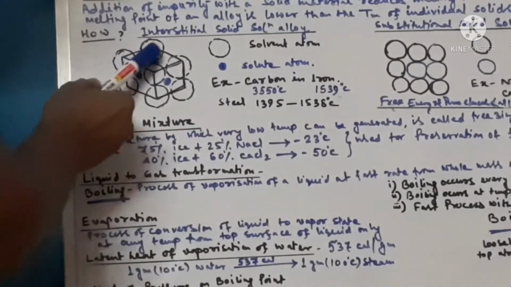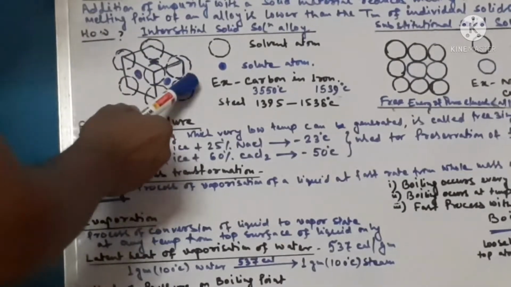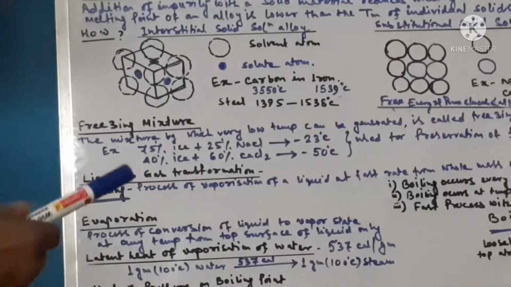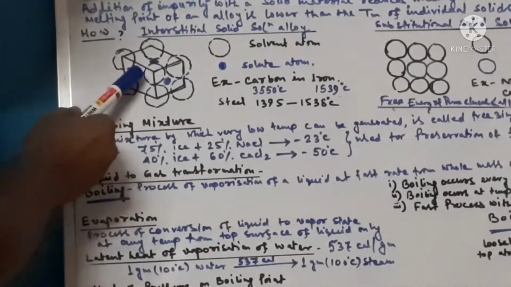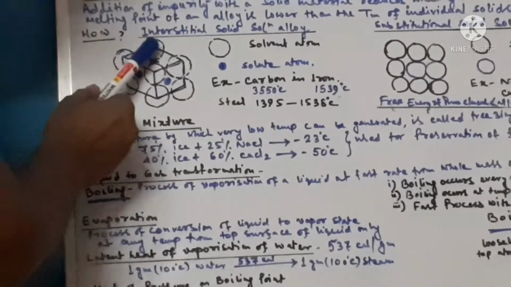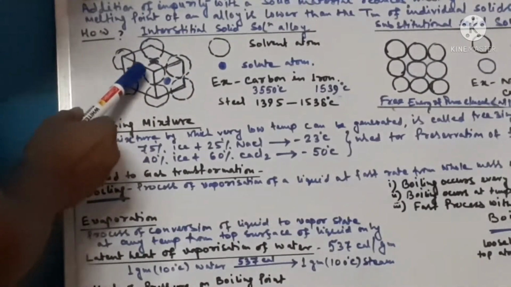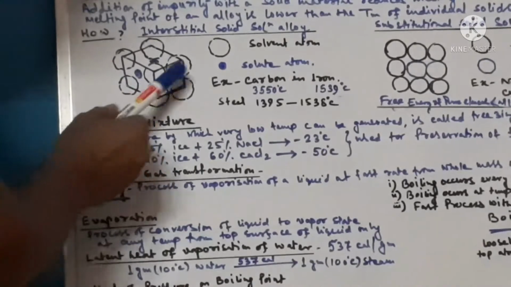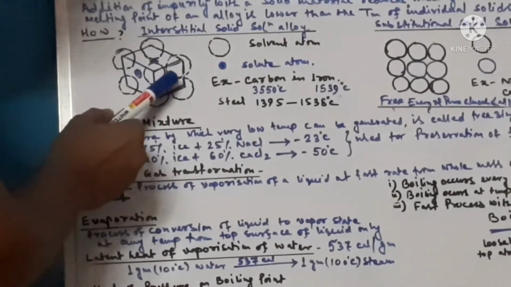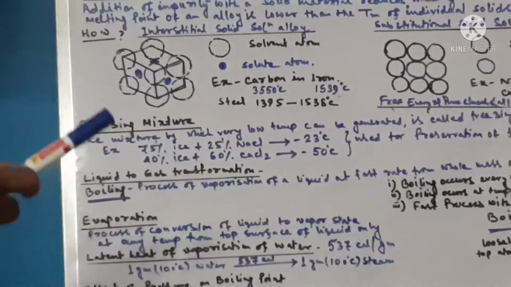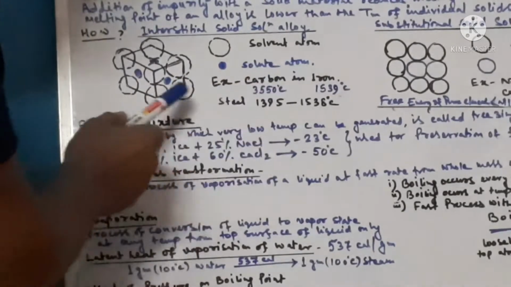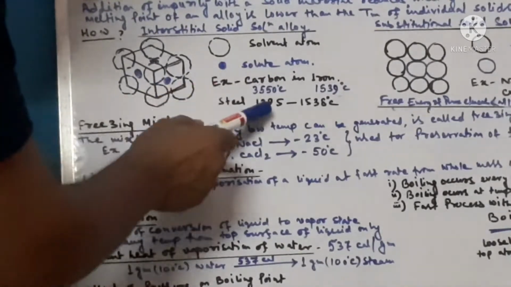These are the iron atoms, which are the solvent atoms in the case of body centered cubic crystalline structure, and this space between two consecutive atoms is there. This carbon atom has been added, carbon atom has taken place in that position, interstitial atom, that is solute atom. This solute atom is carbon.